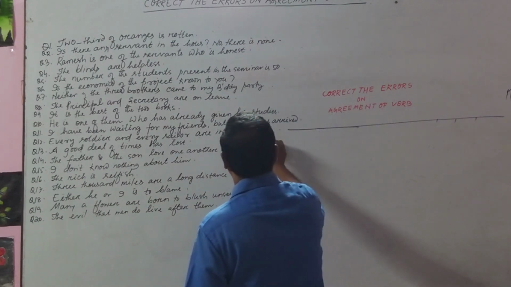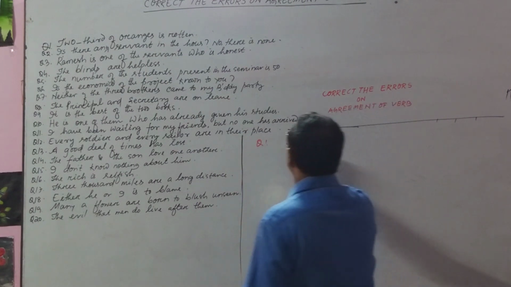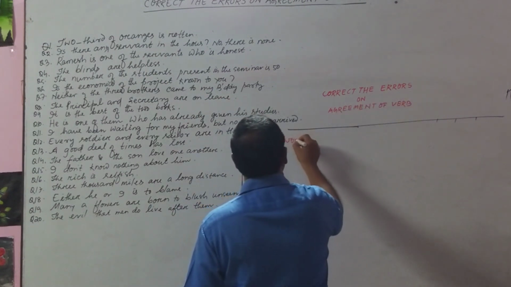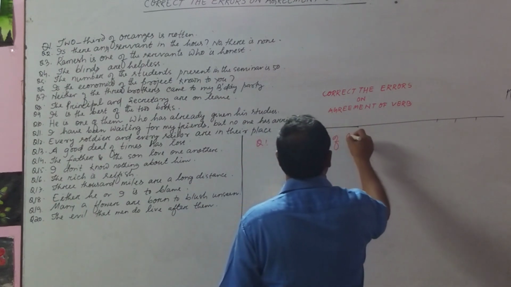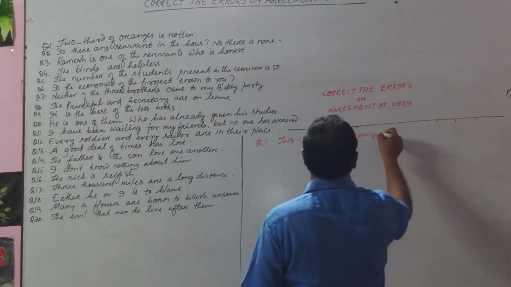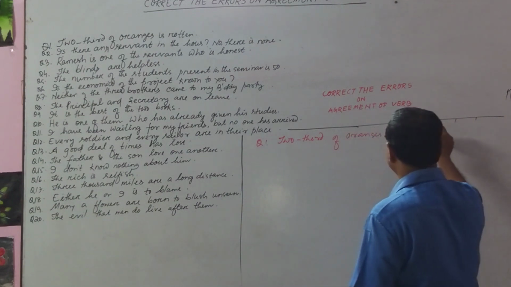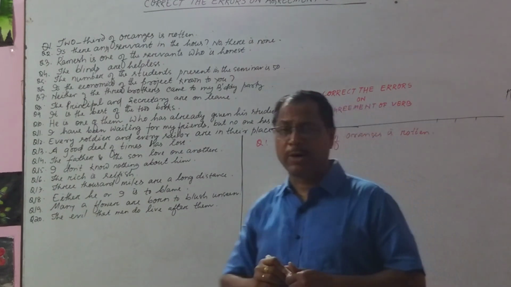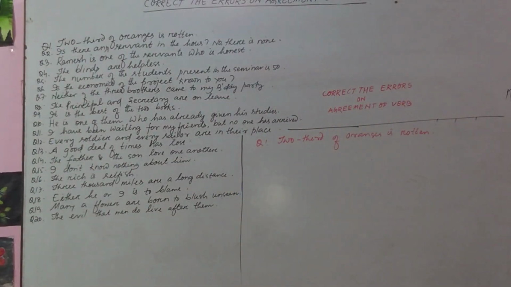Question number 1 is what? 2/3 of oranges is rotten. 2/3 of oranges is rotten. Okay? 2/3 of oranges is rotten. So let us find out what the mistake is.